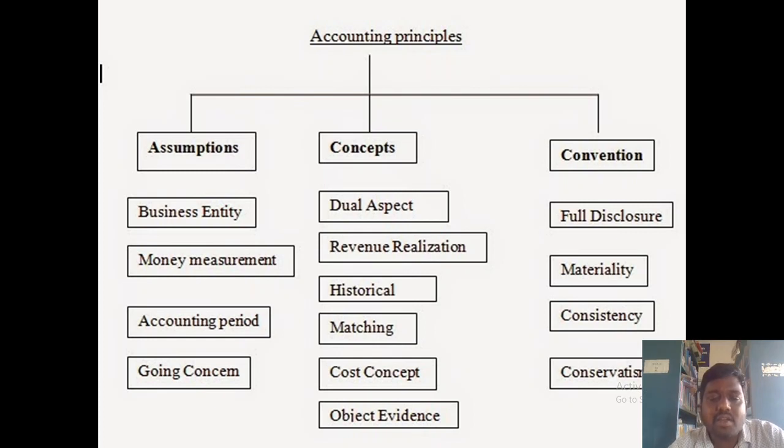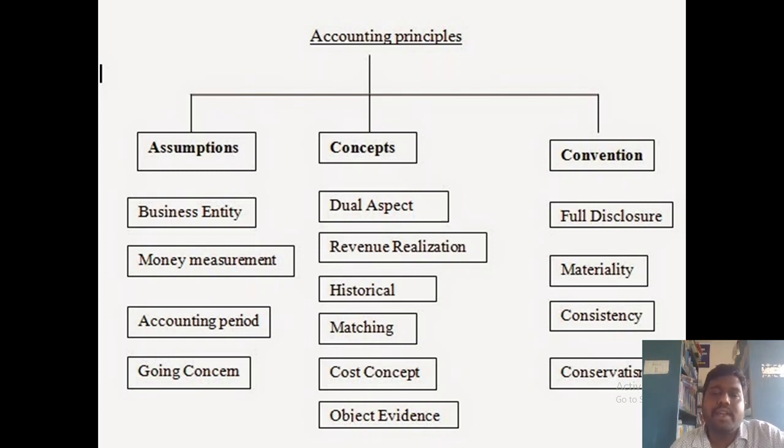Next thing, going concern concept. This going concern concept clearly explains that business will go on forever. So whatever transactions you are posting, keep in mind that the business will go on for a long period. The business will not be stopped within a day or a month. So business is going on forever, and forever you want to prepare the accountancy. That is the going concern concept.